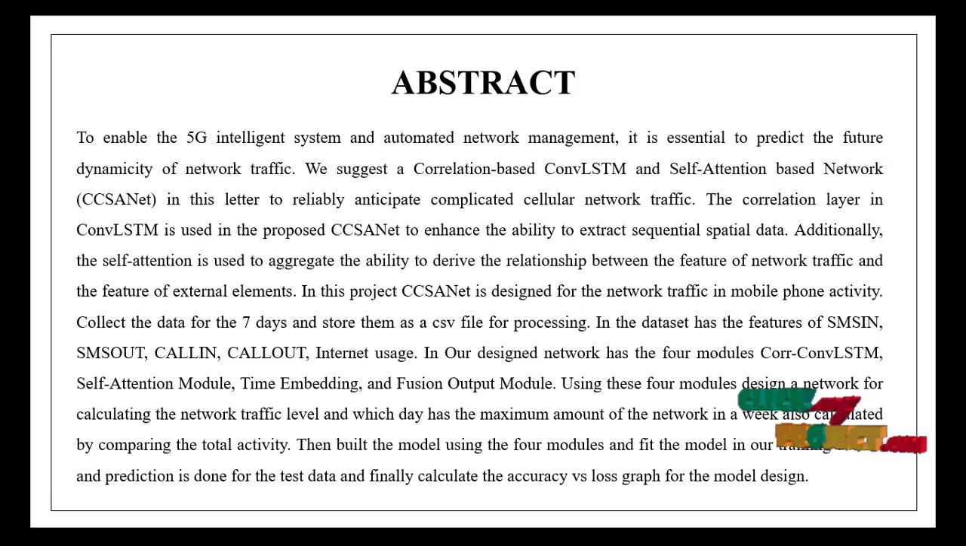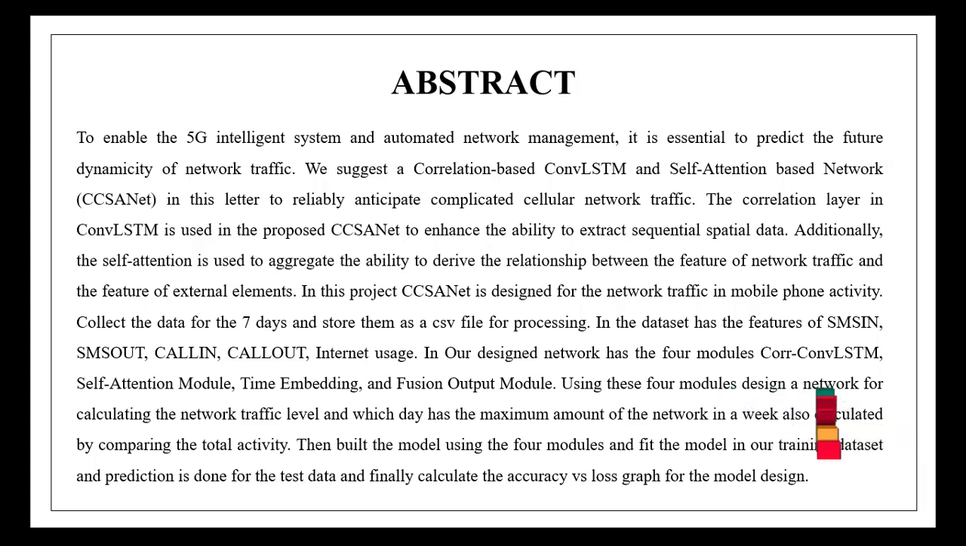This is an abstract. To enable the 5G internet system and automated network management, it is essential to predict the feature dynamicity of the network traffic. We suggest a correlation-based convolutional LSTM self-attention-based network in this model to reliably anticipate complicated cellular network traffic. The correlation layer in convolutional LSTM is used in the proposed CCSANet to enhance the ability to extract the sequential spatial data.